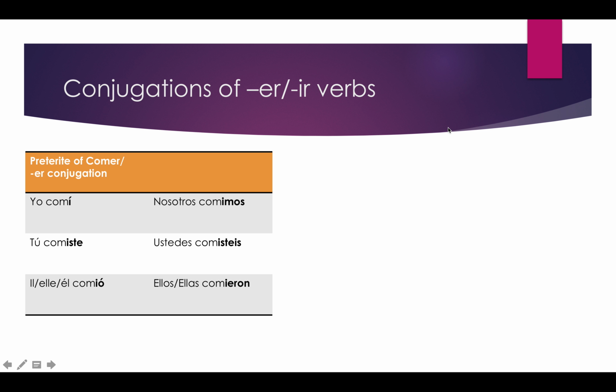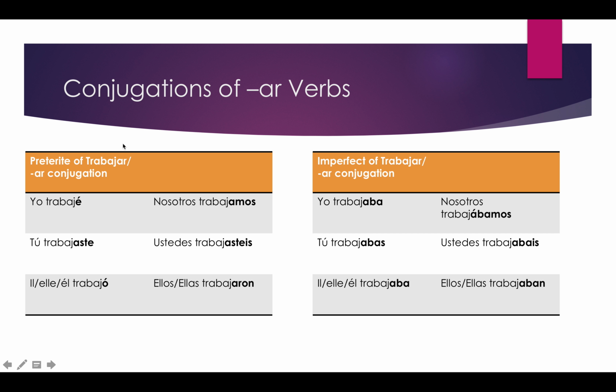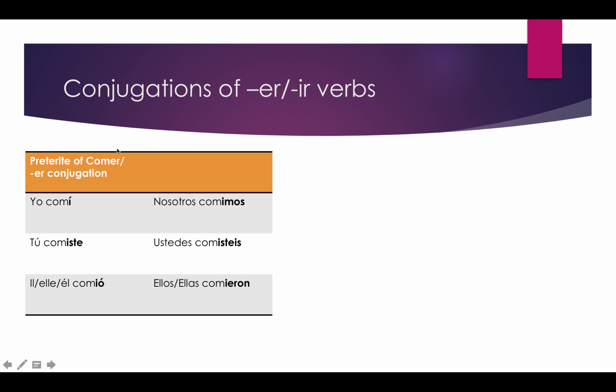Let's now look at the ER, IR conjugation. So again, to remember the preterite of the ER conjugations, we have comer here, which means to eat. We have yo comí, tú comiste, él comió, nosotros comimos, ustedes comisteis, ellos, ellas comieron.